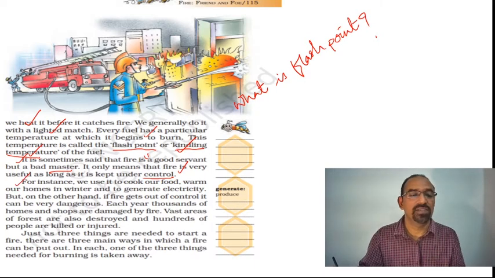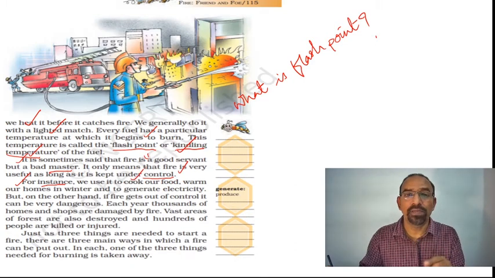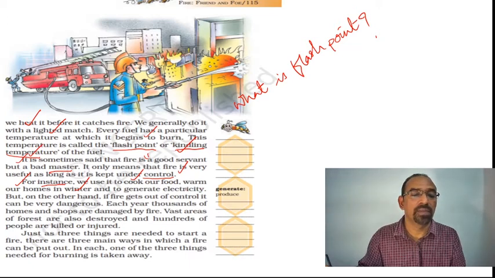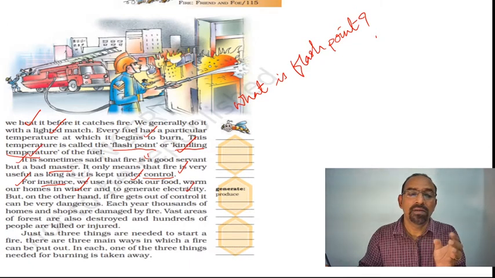If you put fire under control, you can use it for many purposes. For instance, for example, we use it to cook our food. Yes, as humans, we cook food and eat. For cooking, heat is essential. We warm our homes in winter. In winter areas, we warm our homes with fire. And sometimes we generate electricity with this fire.